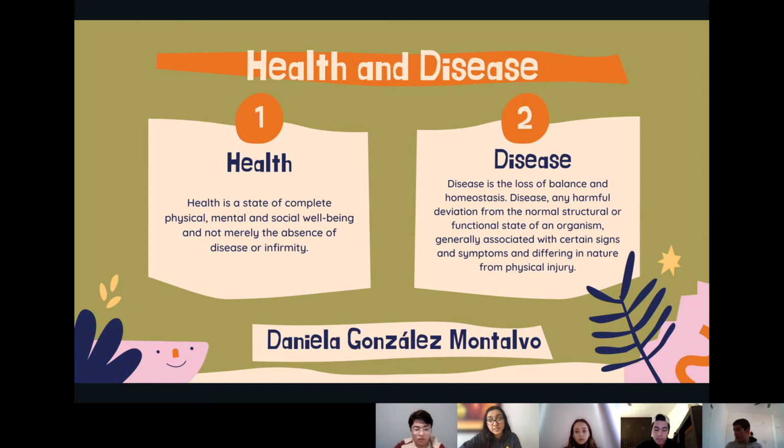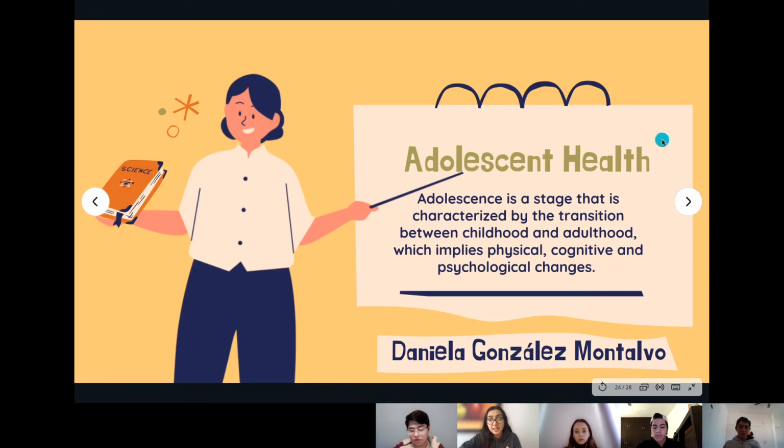Disease is any harmful deviation from the normal structural or functional state of an organism, generally associated with certain signs and symptoms and differing in nature from physical injury. Now we have adolescent health. Adolescence is a stage that is characterized by the transition between childhood and adulthood, which implies physical, cognitive, and physiological changes.